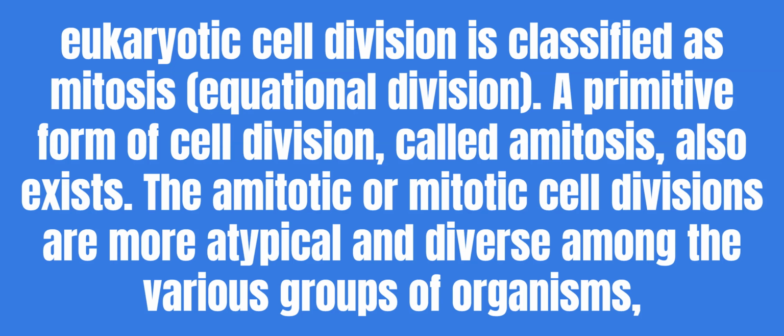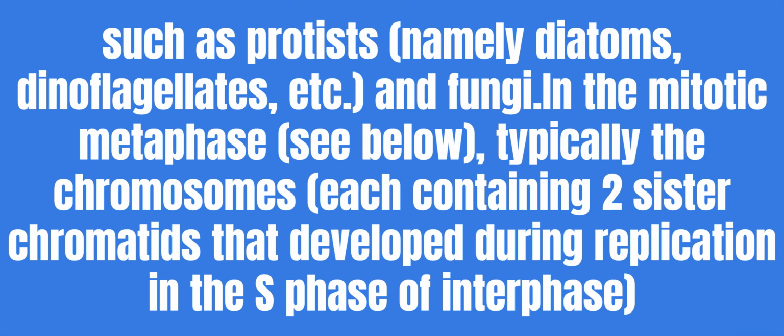A primitive form of cell division, called amitosis, also exists. The amitotic or mitotic cell divisions are more atypical and diverse among the various groups of organisms, such as protists, namely diatoms, dinoflagellates, etc., and fungi.